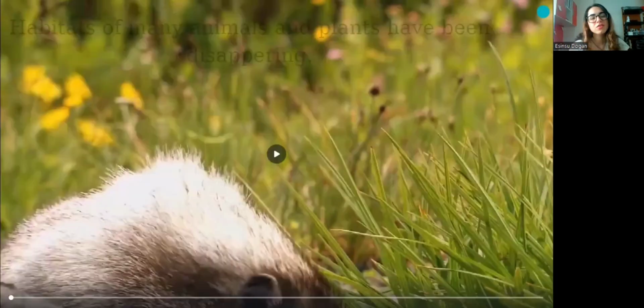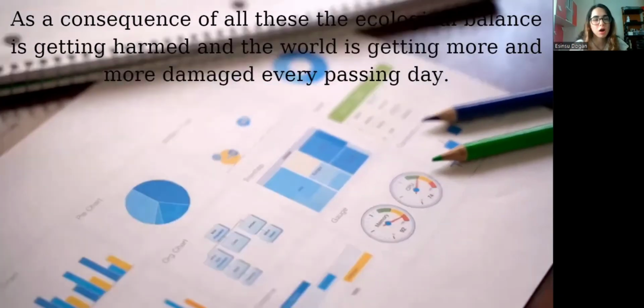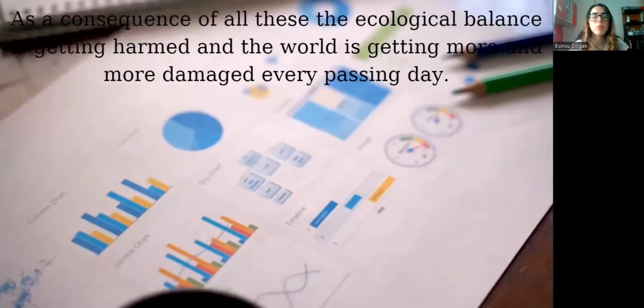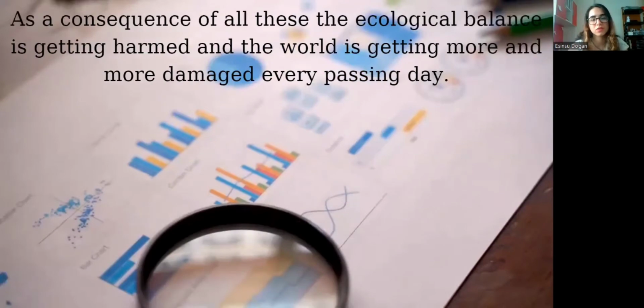And for the last of this topic, as a consequence of all of this, the ecological balance is being harmed and the world is getting more and more damaged every passing day.